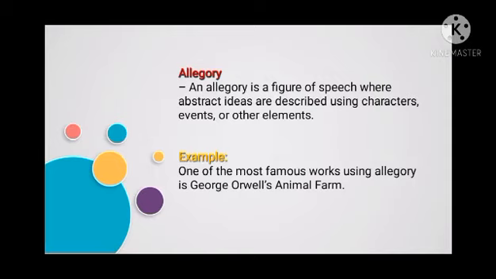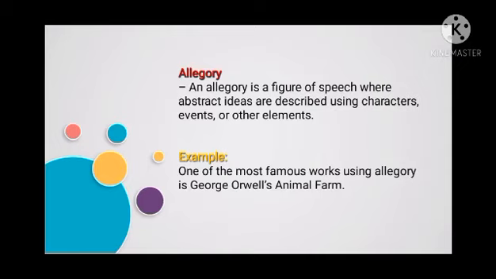One of the examples of literary devices is allegory under figurative language. Allegory is a figure of speech where abstract ideas are described using characters, events, or other elements. That's more a fancy way of saying that instead of being literal with an idea, you use characters, events, or other elements in order to describe it in a way the reader can better understand.